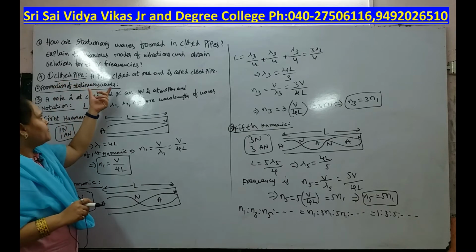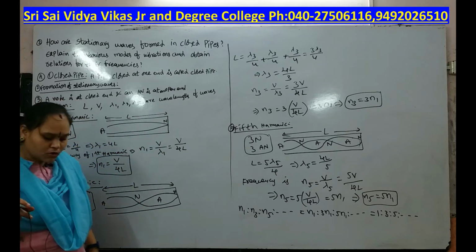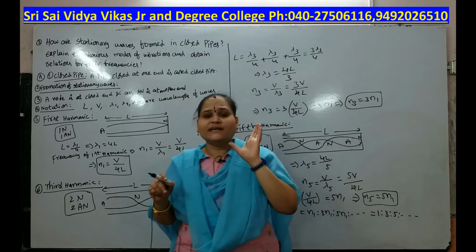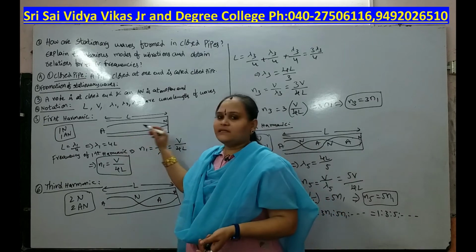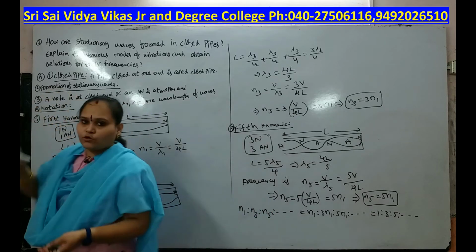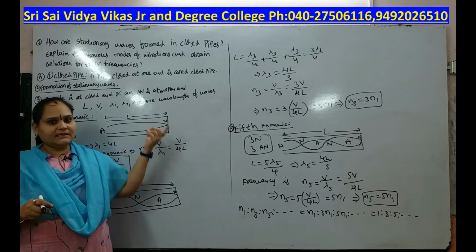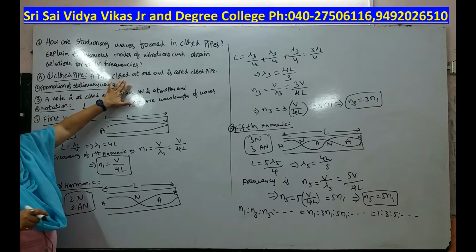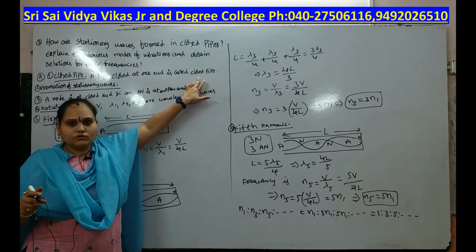A pipe closed at one end is nothing but a closed pipe. Either side, when we close it, that is nothing but a closed pipe. Open pipe means both sides of the tube are open, that is nothing but an open pipe. But in this case we are considering the closed pipe. A pipe closed at one end is called a closed pipe.